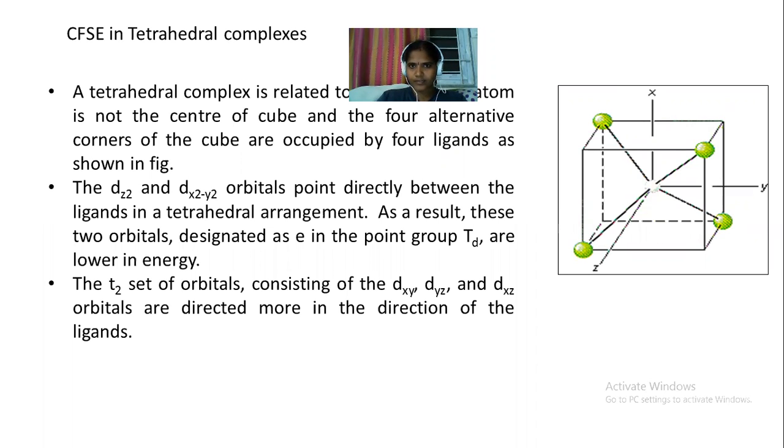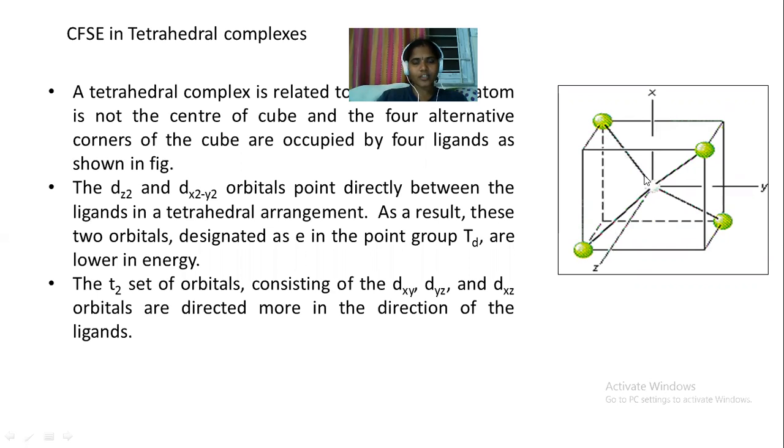Take a look at this picture where the ligands are situated at the alternate corners of the cube. The direction of the ligands is in between the XYZ axes, so the eg orbitals, which lie along the XYZ axes, will experience less repulsion than the t2g orbitals.